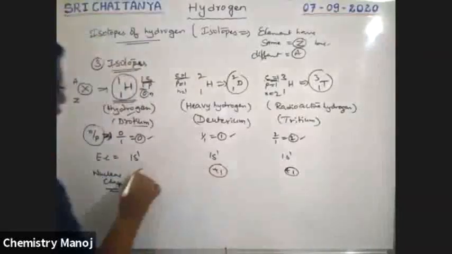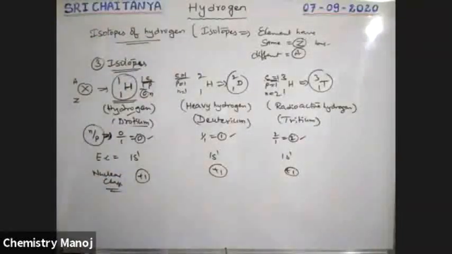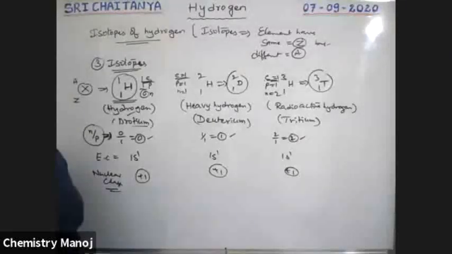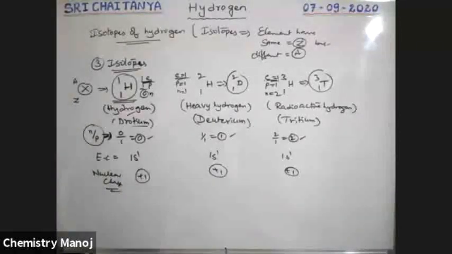All have the same number of protons, so the nuclear charge is also the same. The N by P ratio explains the stability of the nucleus. At the time of nuclear chemistry, we will discuss it.